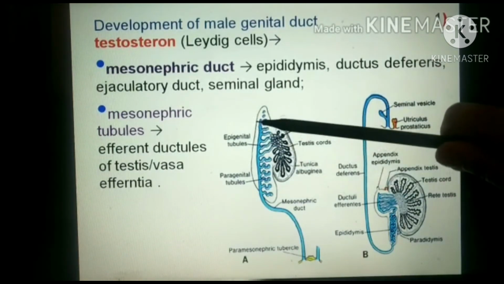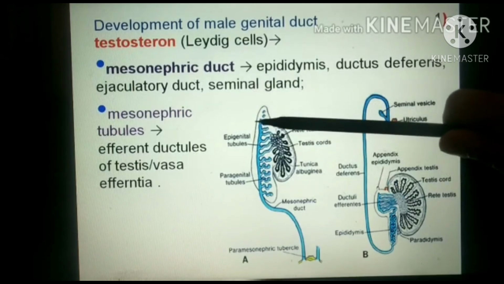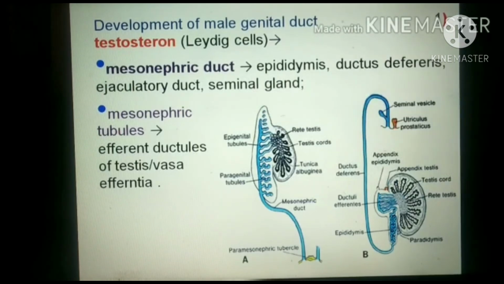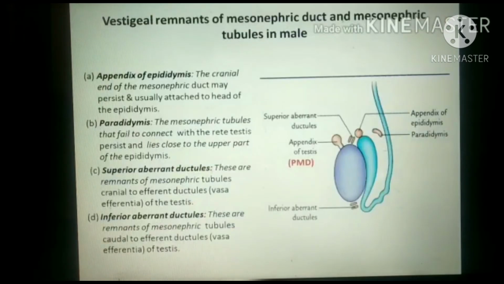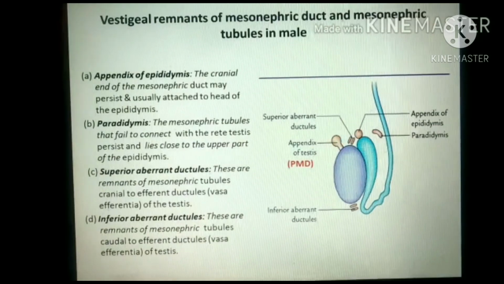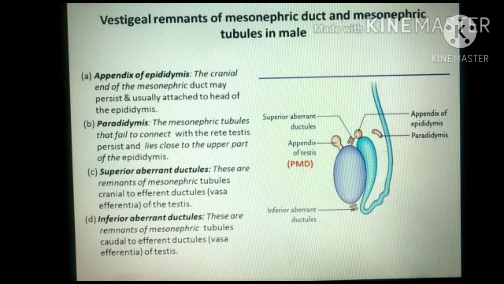Here you can see the cranial part of the mesonephric duct. This will form the appendix of epididymis. So the appendix of epididymis is derived from the mesonephric duct, and the appendix of testis is derived from the paramesonephric duct. The cranial part of the mesonephric duct will persist as the appendix of epididymis. It is attached to the head of the epididymis. Now, what are the other vestigial remnants? Paradidymis, superior aberrant ductules, and inferior aberrant ductules. These are the remnants of the mesonephric duct in male.